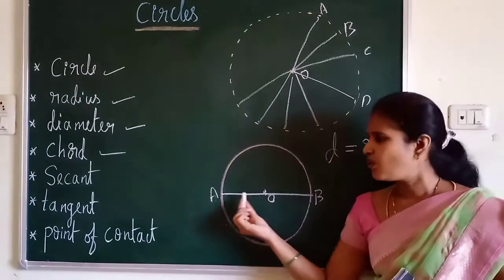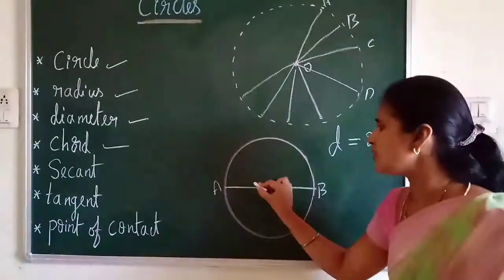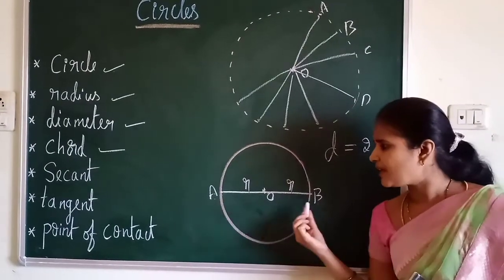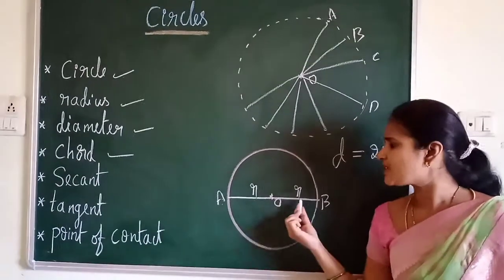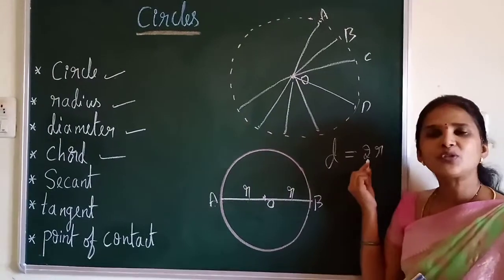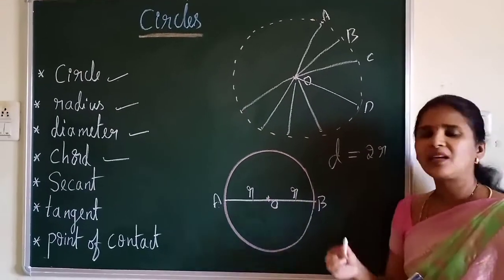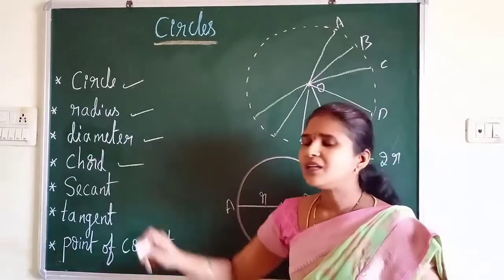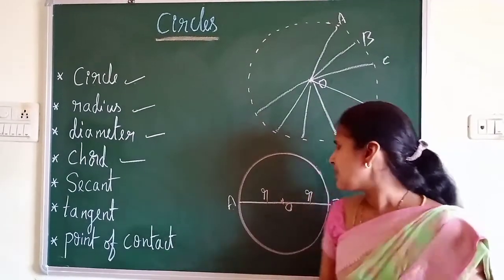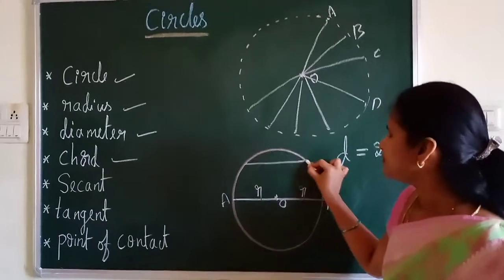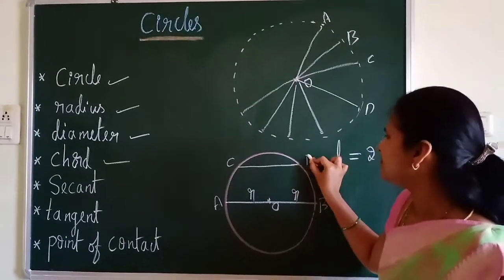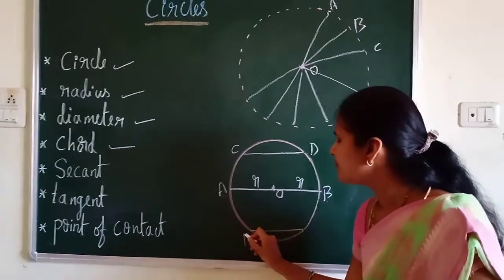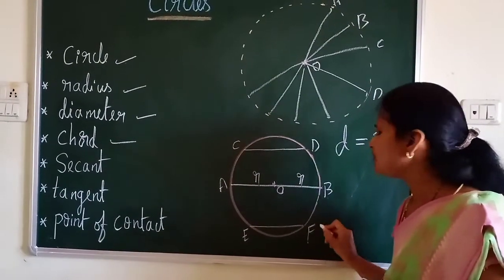Why? Because OA is a radius and OB is also a radius. This is R and this is also R. So the diameter AB can be written as R plus R. So the diameter you can write as twice R, or the radius can be written as half of the diameter. That completes the meaning of diameter. Now if I ask you one question, what is this CD? Is it a diameter? What is this EF? Is it a diameter? No.